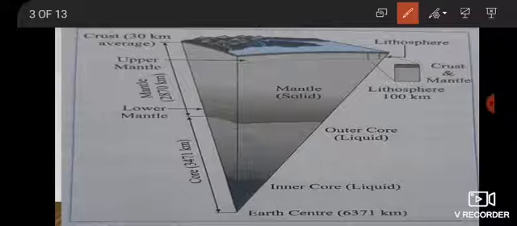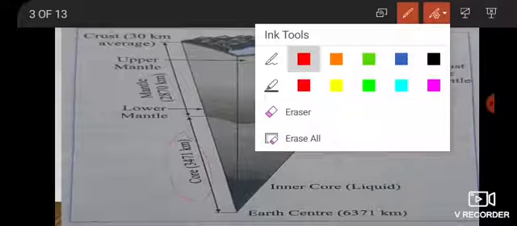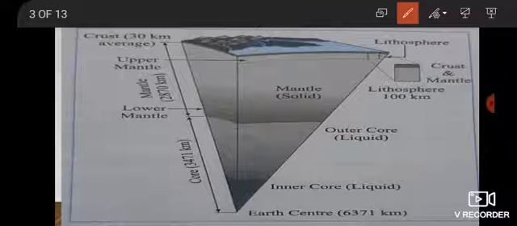Now the thickness of this core is 3471 kilometers. The core is also divided into two parts: the outer core and the inner core. Core is divided into outer core and inner core, right? Now we will see about the outer core. The outer core extends from 2900 km to 5100 km. So this is the outer core.